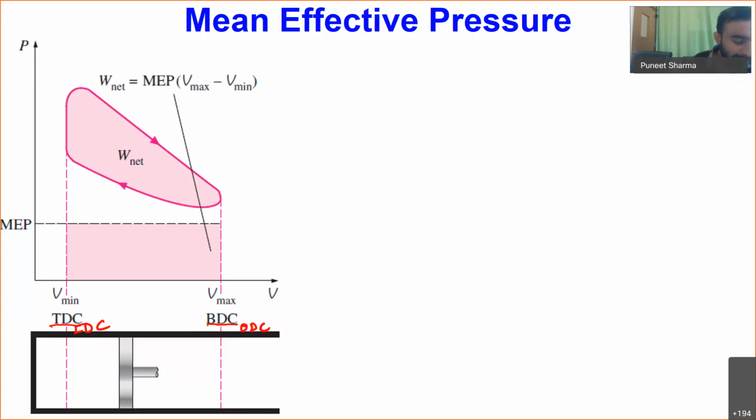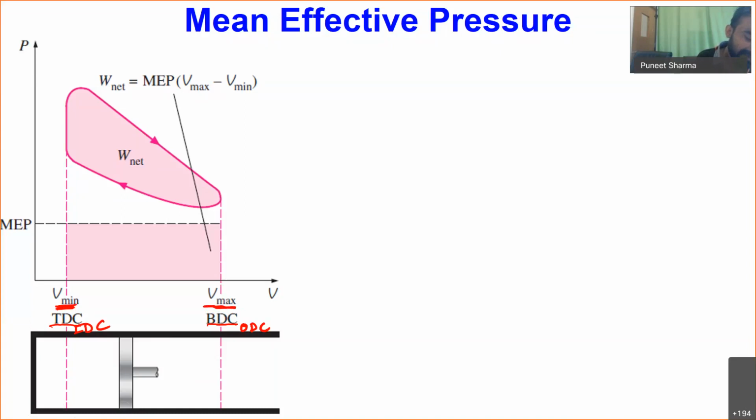Now you can see this is my piston cylinder device. Let me consider that this device is reciprocating between bottom dead center, which is BDC, where we have maximum volume, and top dead center, where we have minimum volume, which represents our clearance volume.